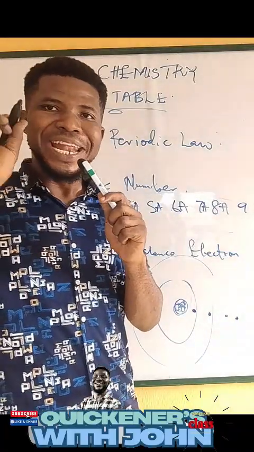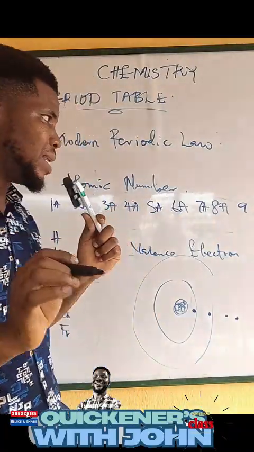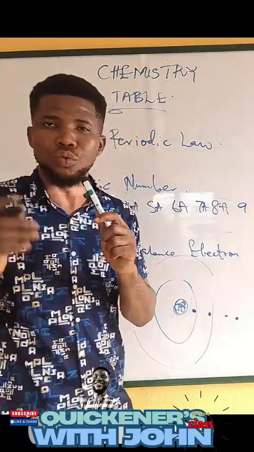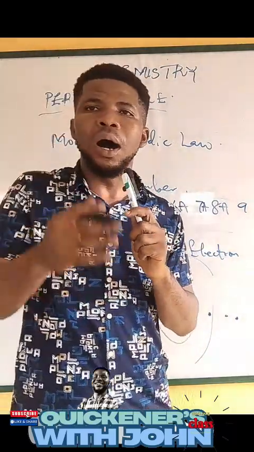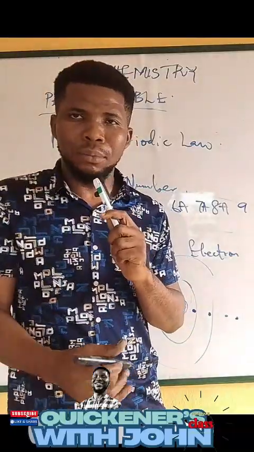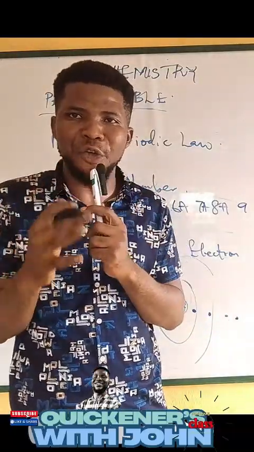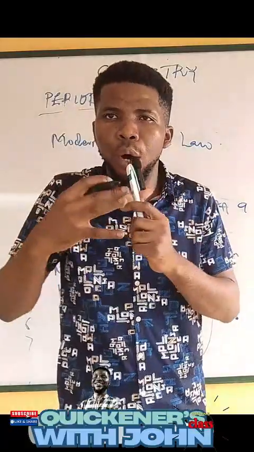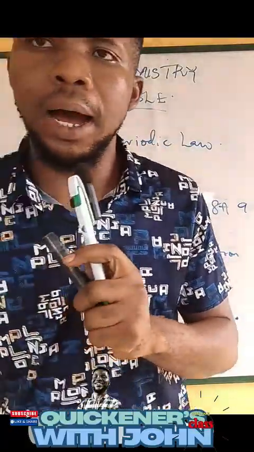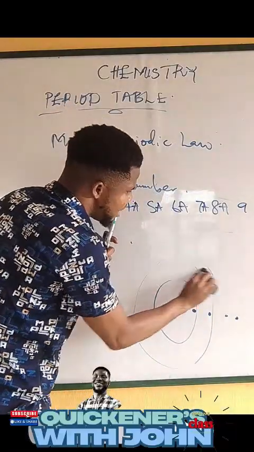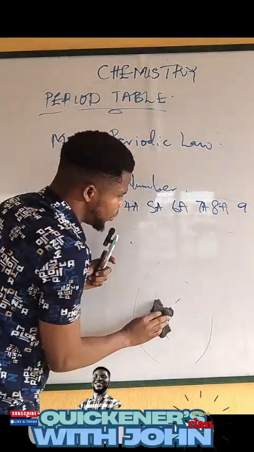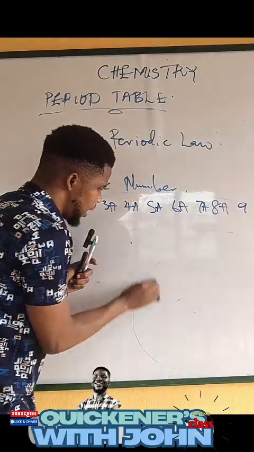So the next thing I need you to understand is that the last group, which is group 18, contains all the atoms whose energy levels are filled up. So how do we know the number of electrons that will occupy a particular energy level? How do we know? I want to give you a formula that will help you.